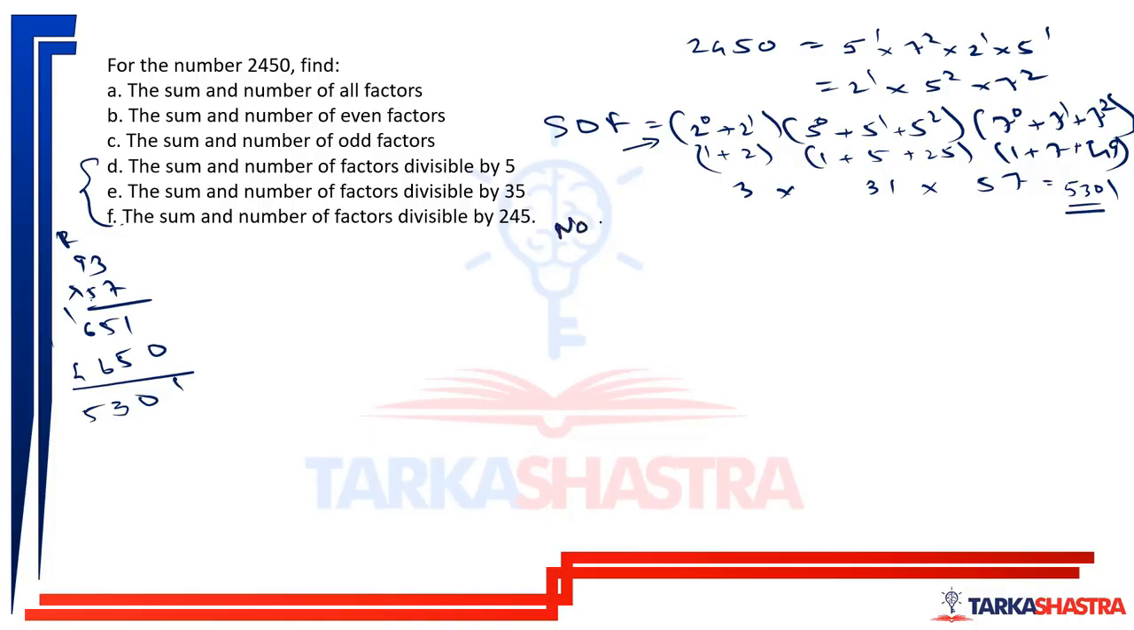Number of factors will be 2 terms over here, 3 terms here, 3 terms here. So 18 number of factors.